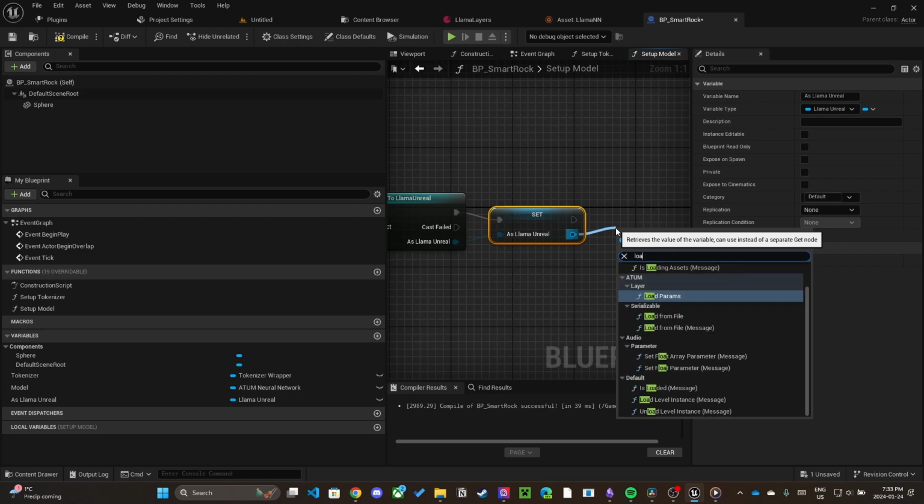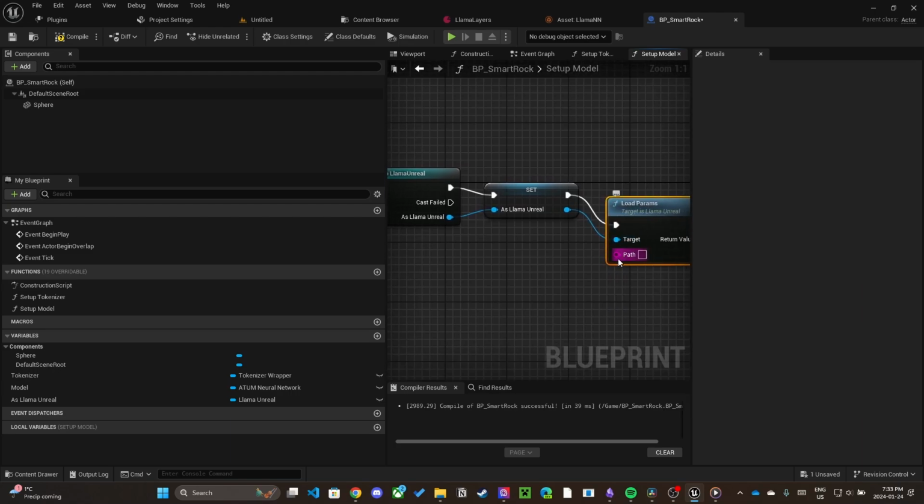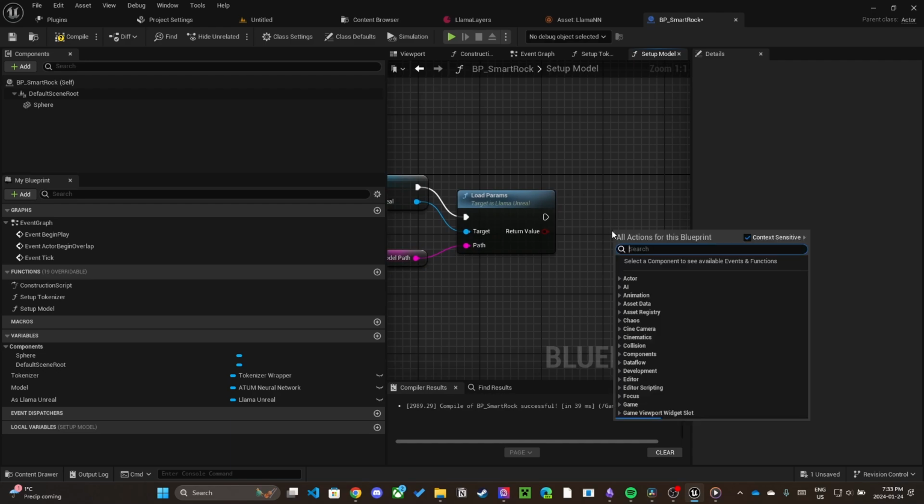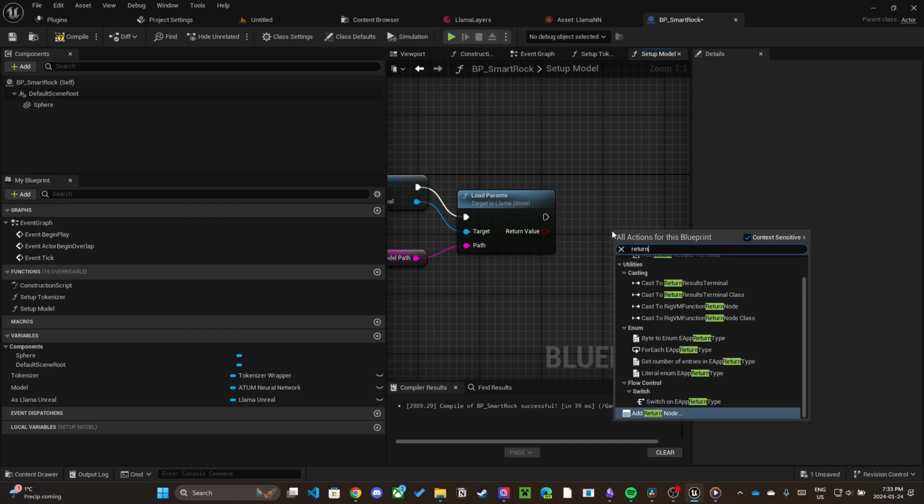Drag off the LlamaUnreal variable and call the loadParams function. Next, connect modelPath to the loadParams function. The file path is relative to the libtorch plugins content directory. The path to our model would be youtube_llama.pt. Finally, let's pass on the bool from loadParams.